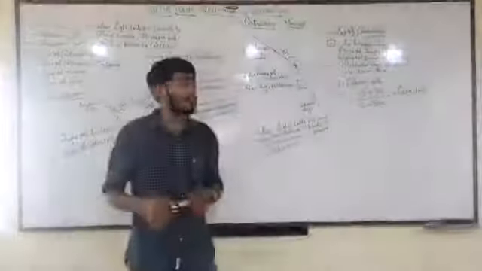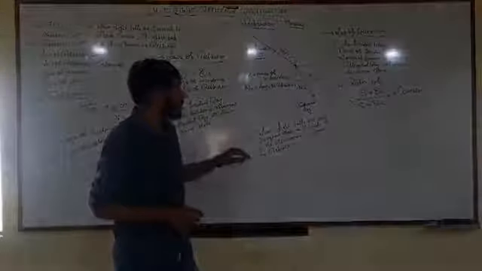We drew the schematic diagram of refraction showing theta I and theta R, with the ray getting bent. This was the angle of incidence and this was the angle of refraction.